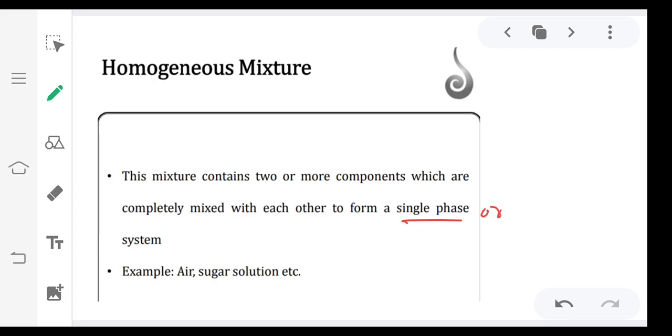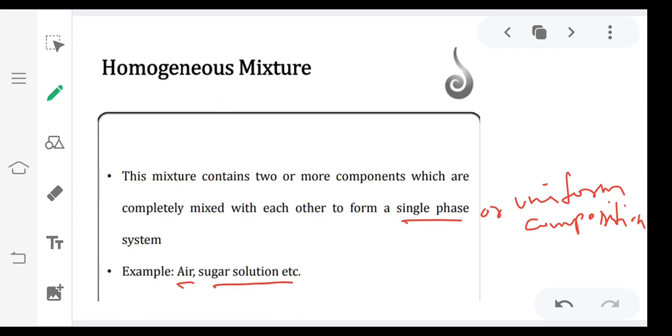For example, air and sugar solution are examples of homogeneous mixtures.